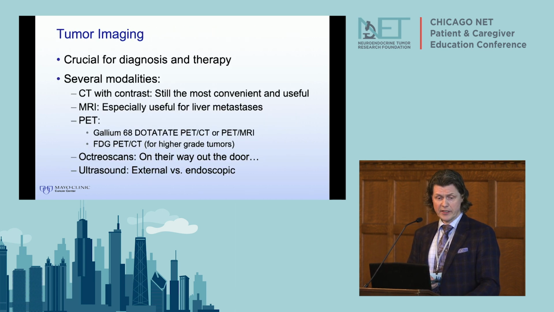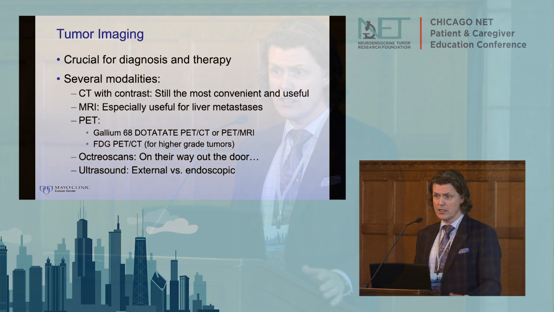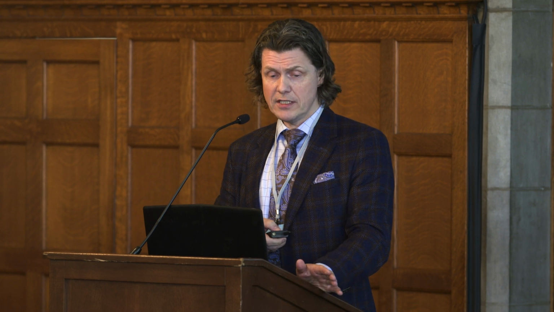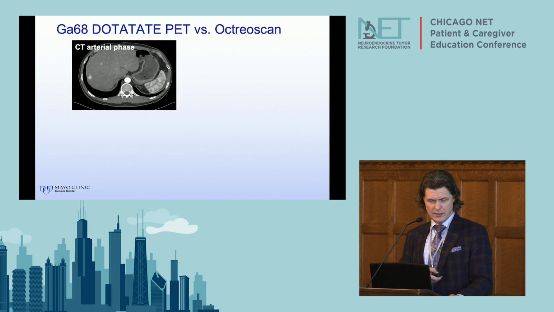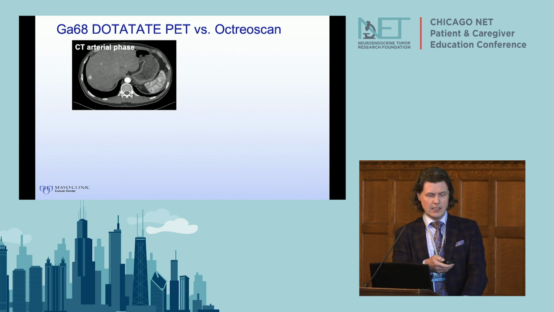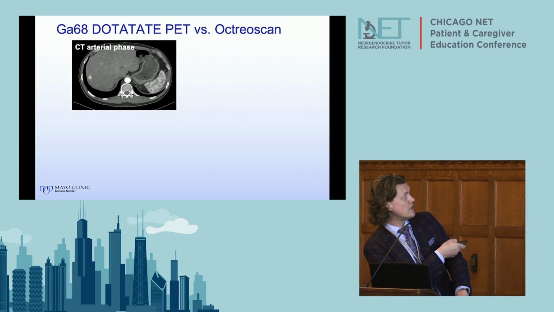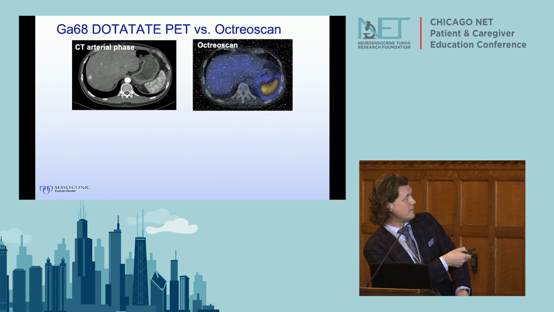So tumor imaging, this is really the exciting stuff for us in neuroendocrine oncology because these things have changed a lot over the years. So we have CT, which is probably the workhorse in our clinic. That's the study we use the most. MRIs, PETs, and I was just going to show you a few things here. This is a patient I saw 3 weeks ago. Okay, so this is a CT. You can see that there's a tumor in the liver.